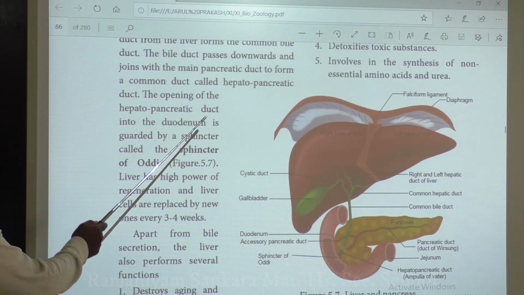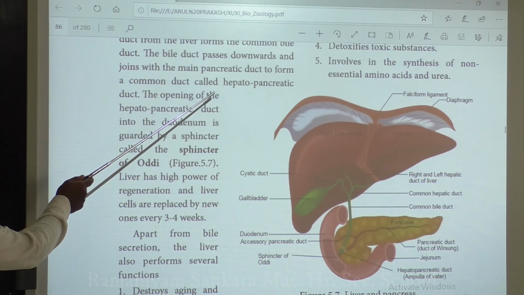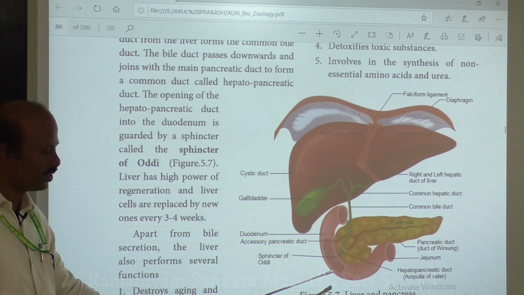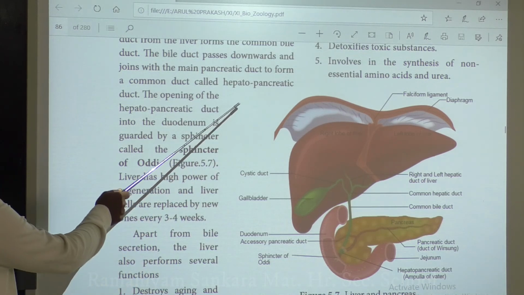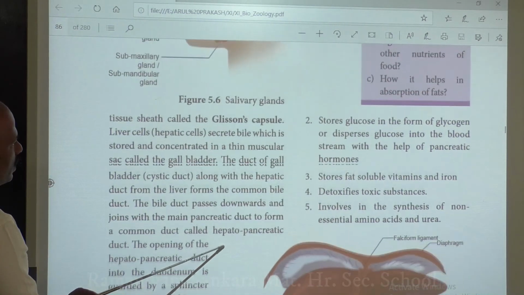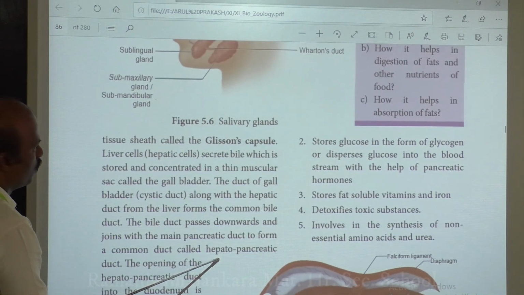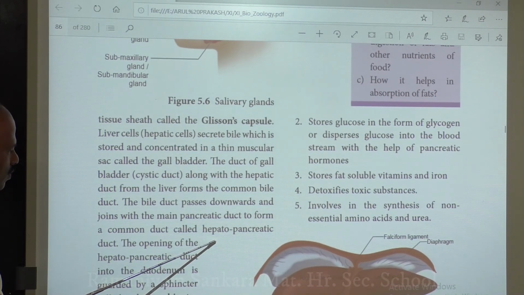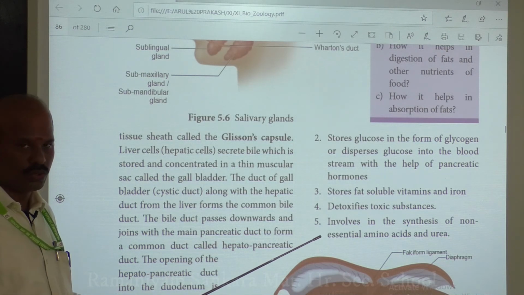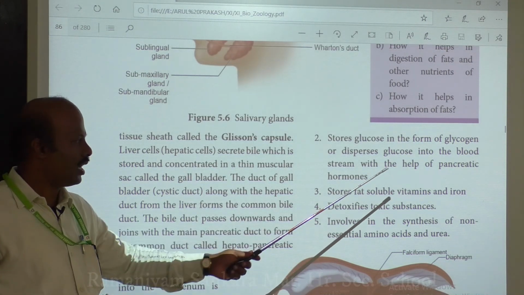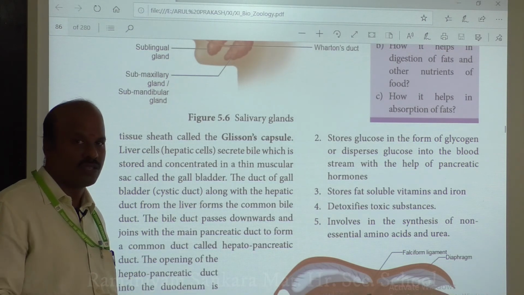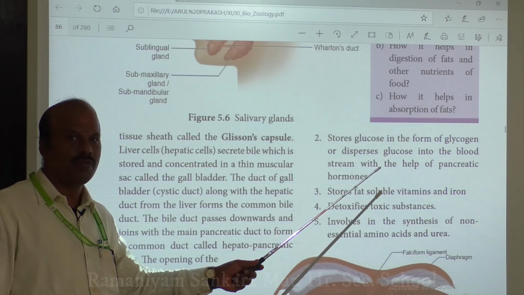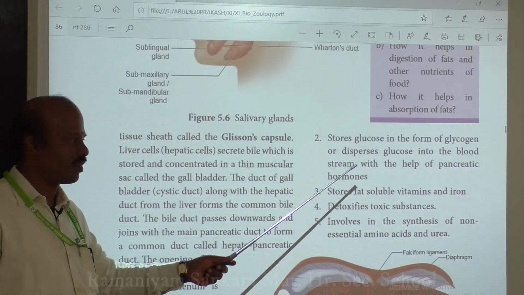Okay, we have discussed what the liver is, what it is able to produce, and through what duct it is capable of reaching the duodenum. Next we will see the functions of your liver. The liver is able to store glucose in the form of glycogen. The excess glucose which we take is usually stored in the form of glycogen, especially in the liver. Whenever we are starving of glucose, this glycogen will be broken down and released into the blood from the liver.